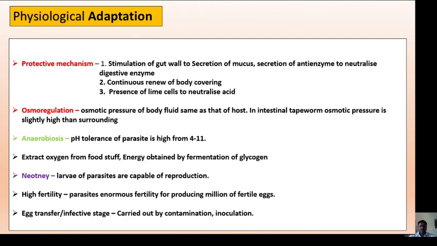Then neoteny, this is nothing but the larval parasites are able to produce their young ones, that is the capability of reproduction, which increases their number within the host body. Then they have a high fertility rate, that is, these parasites have enormous fertility, producing millions of fertile eggs. And lastly, they have the ability to transfer the eggs or infective stages, which is carried out by contamination or inoculation.